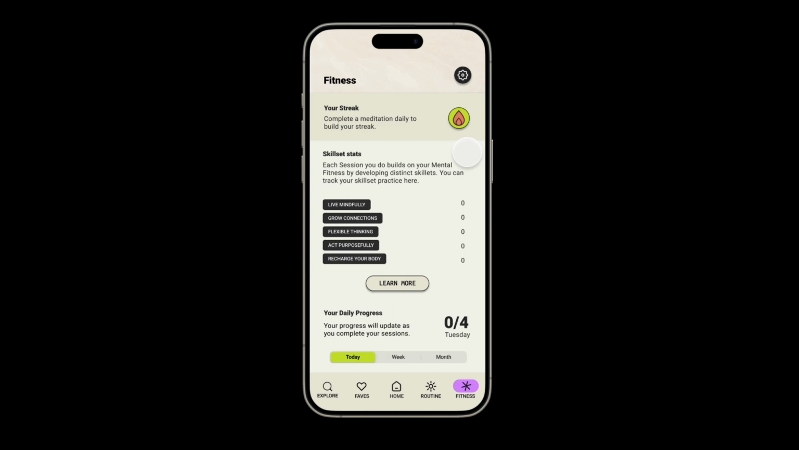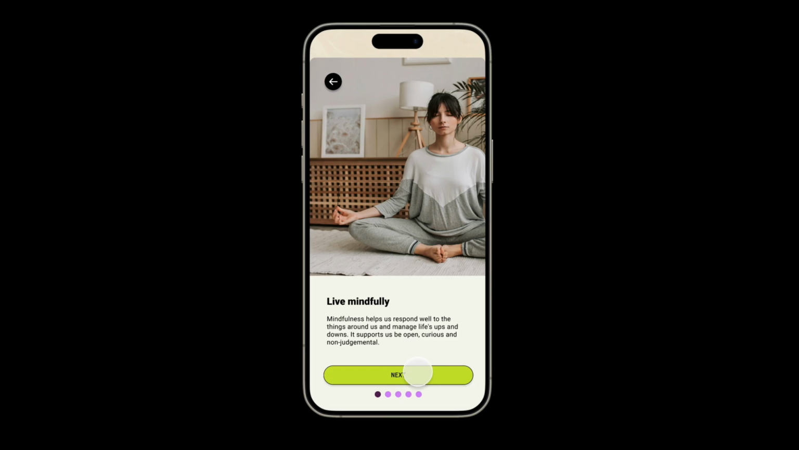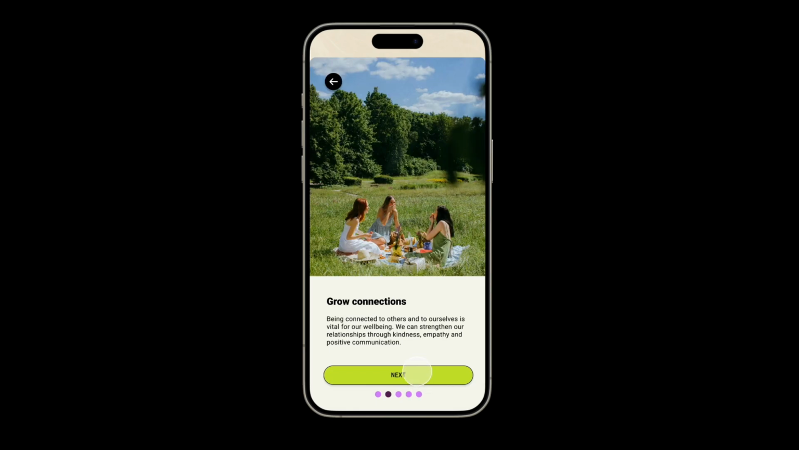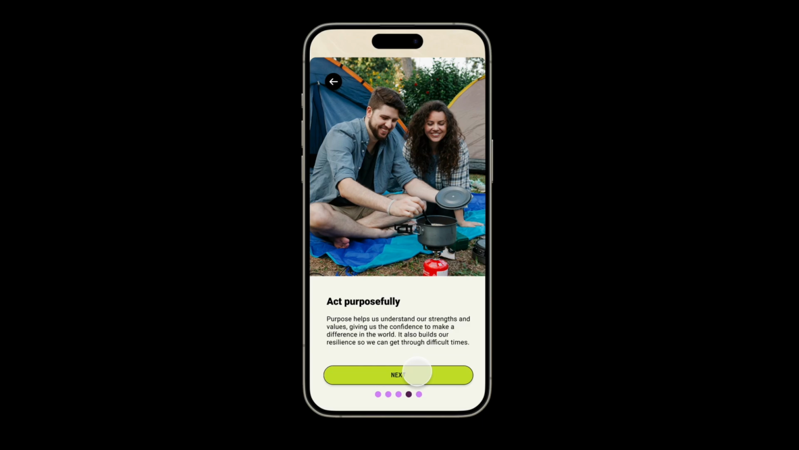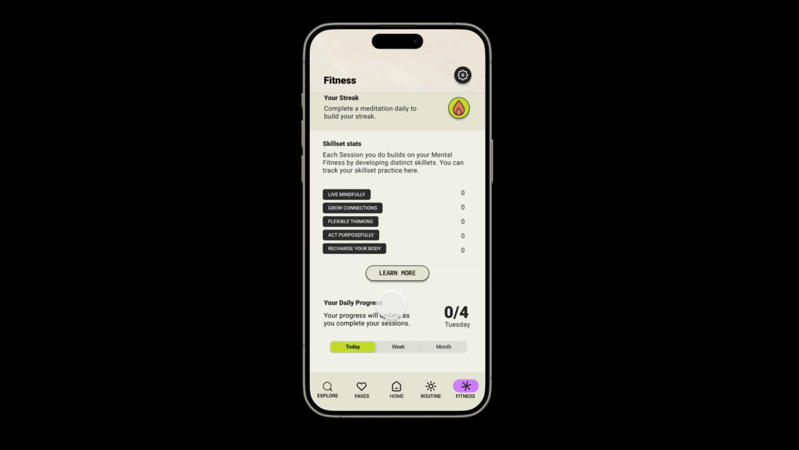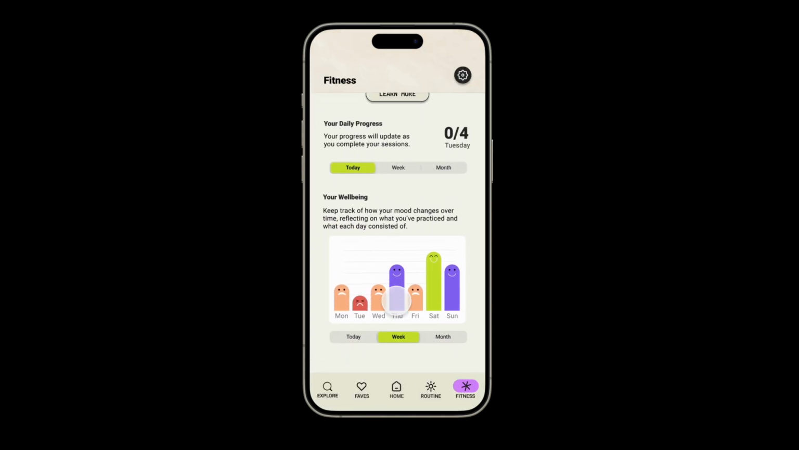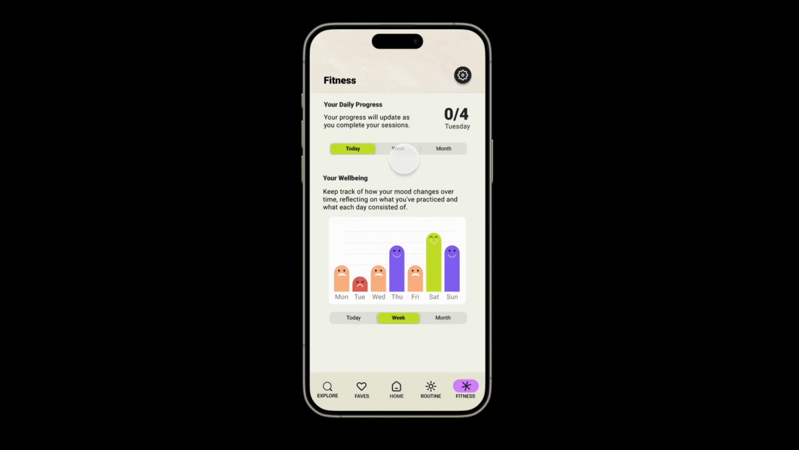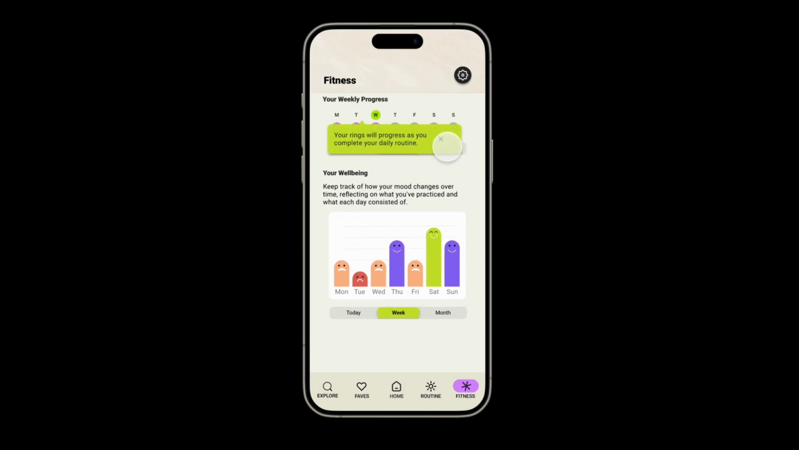Now, in the hierarchy that this new structure presents, users have their skill stats, where if they want to learn more about what they're doing, they can get information about each skill set that they are building. They can check their daily progress in terms of how their routine is going, and they can also take a look at how the week is going.